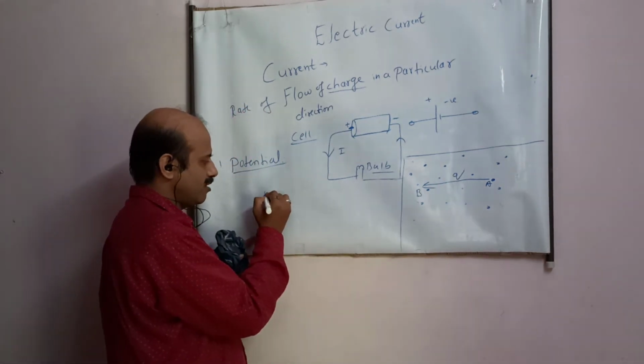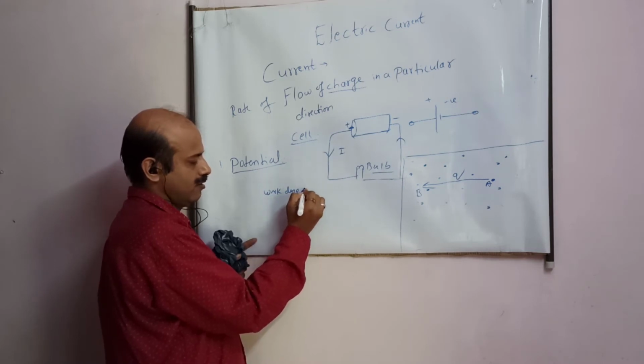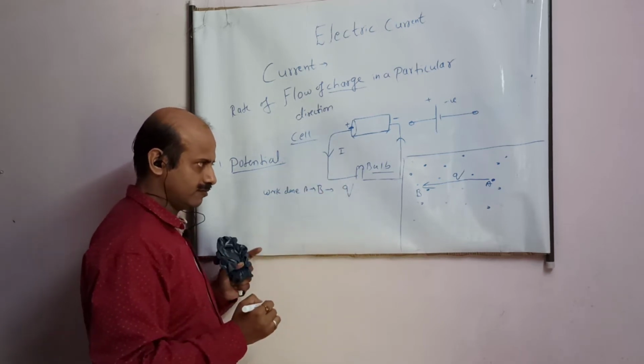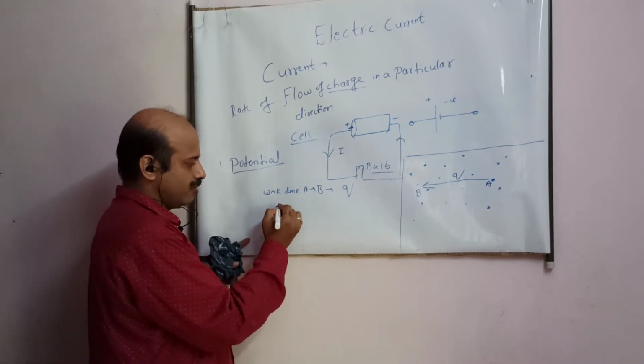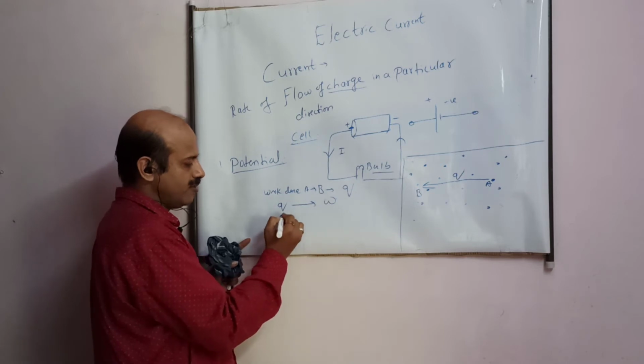Say that work is W, work from A to B, while I am bringing charge Q. Okay, student. Now, to take the charge Q, the work done is W. So how much is the work done if I take 1 unit of charge?